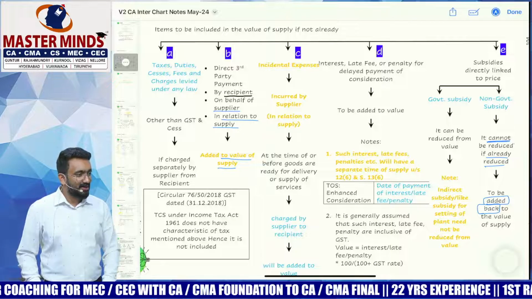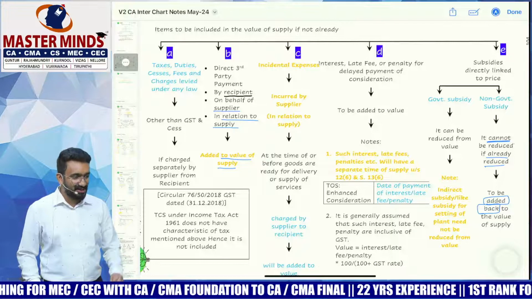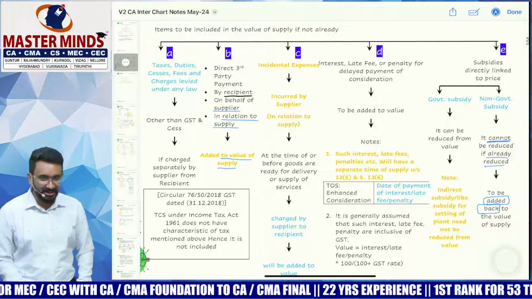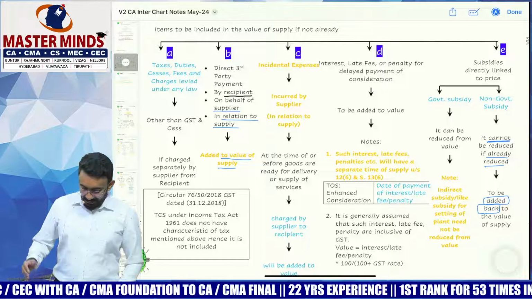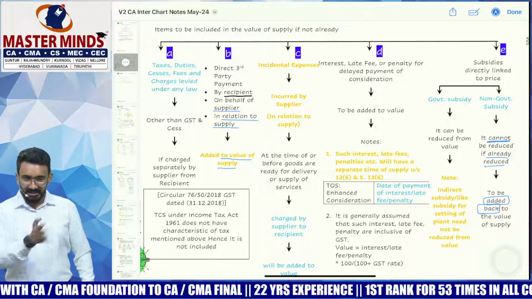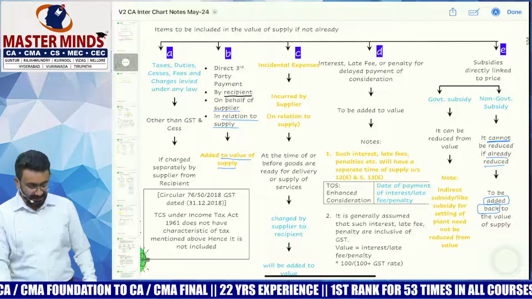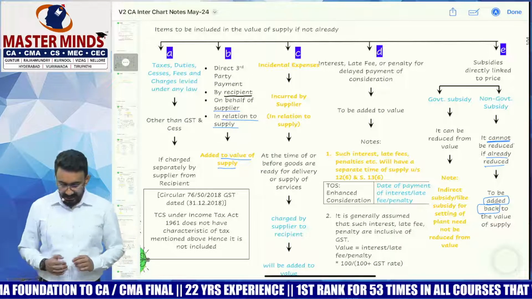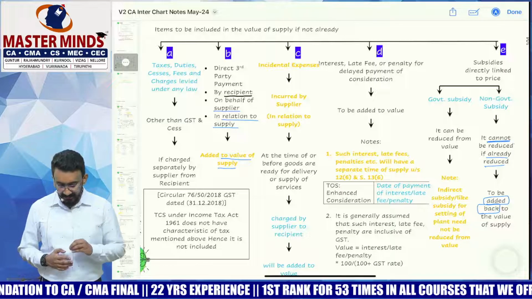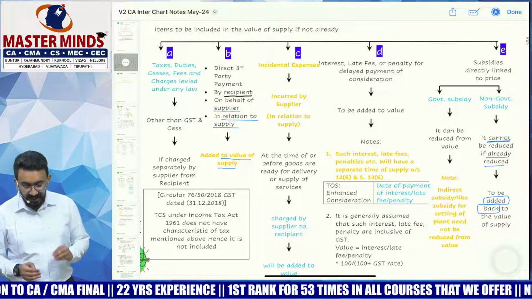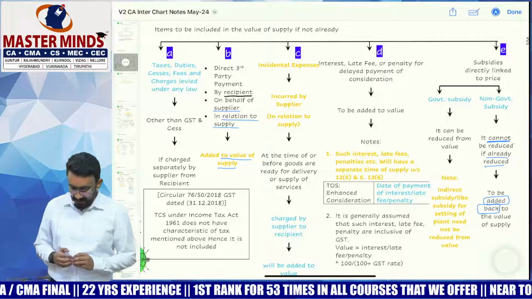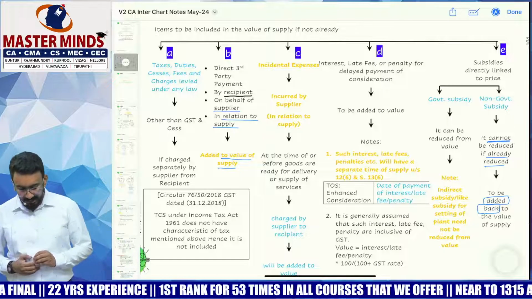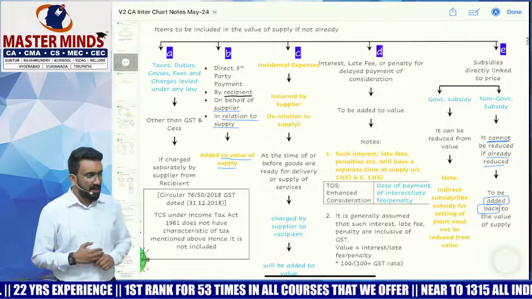We had a discussion on compensation cess, right? The states need to be compensated, so they added an additional cess, for 5 years and then extended till 26, as we have discussed. Anyway, taxes, duties, cess, fees and charges levied under any law other than GST and cess, if charged separately by the supplier from the recipient, will be added to the value.